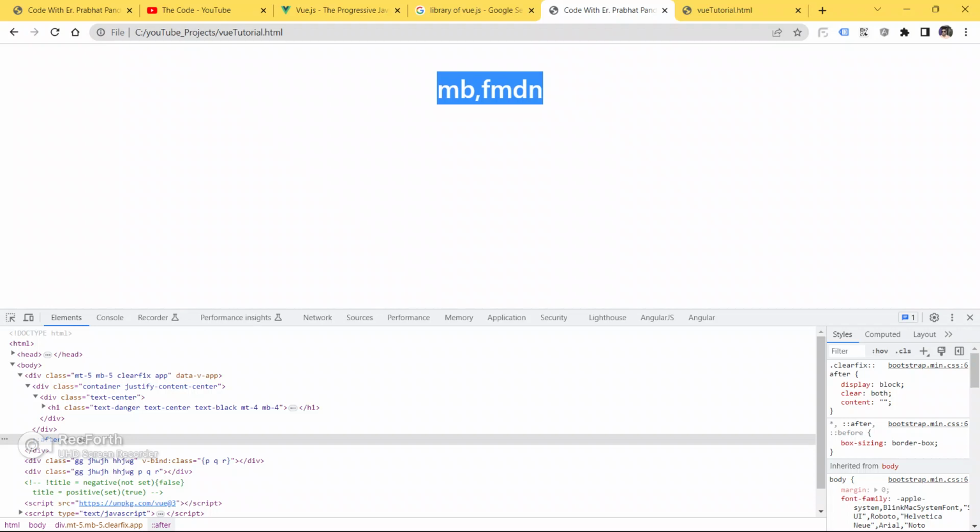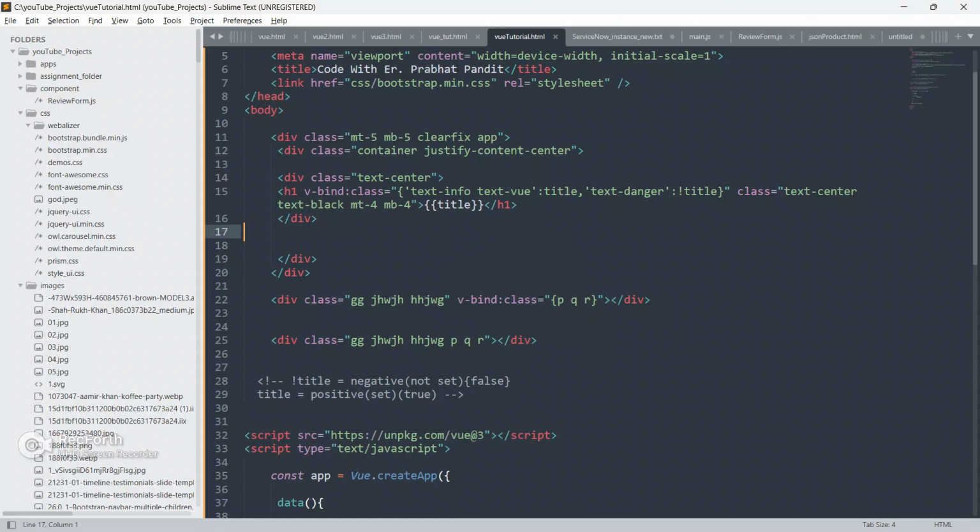Okay, so this is the power of Vue.js guys. If something is set, it will apply those classes. If something is not set, it will automatically apply those classes. Okay, so I already told you guys, we will write this like this, and after the compilation we will get it like this. So the same thing is happening here also.